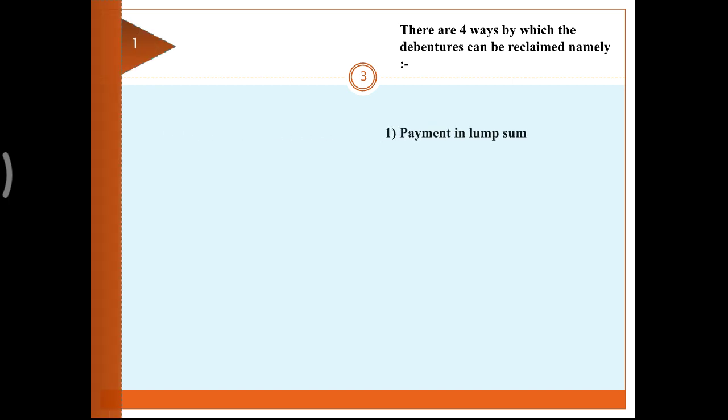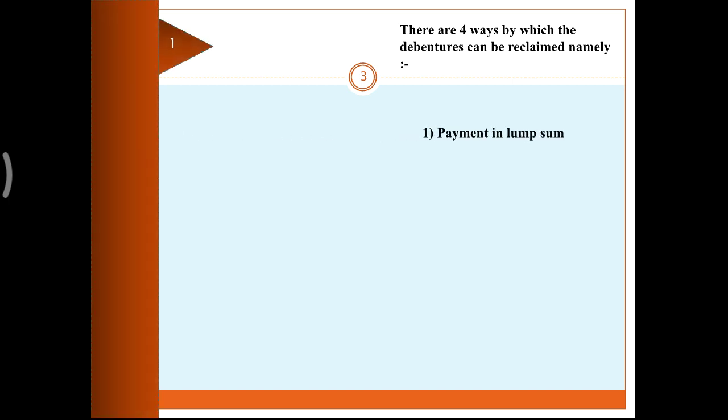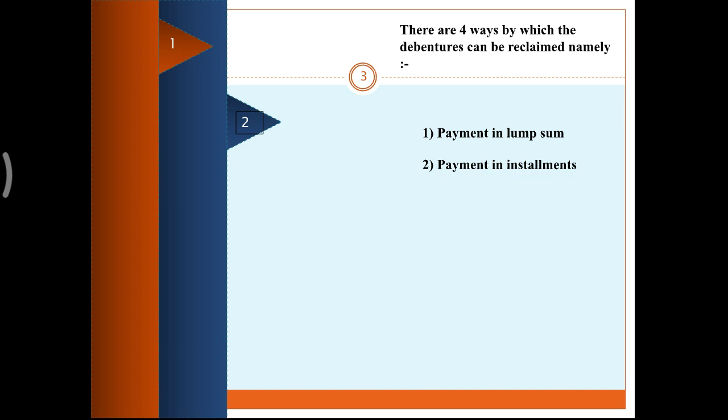First is payment in lump sum. In the lump sum payment, you will get the amount on maturity. Second, payment in installments. Suppose our company has issued 1000 debentures, so every year 200 debentures will be redeemed. 200 debentures every year means in total 5 years the debentures will be redeemed.